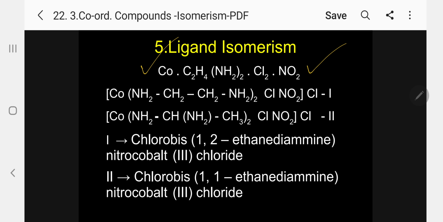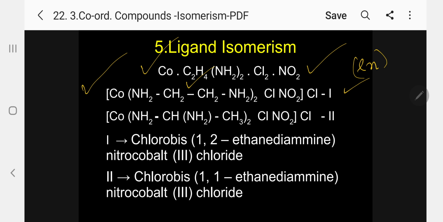So I have written the structural formula for this. This is the first one: Co(NH2CH2CH2NH2) twice. This is called ethylenediamine, normally given in books as en. Kindly follow: ethylenediamine, Cl, NO2, with Cl outside.